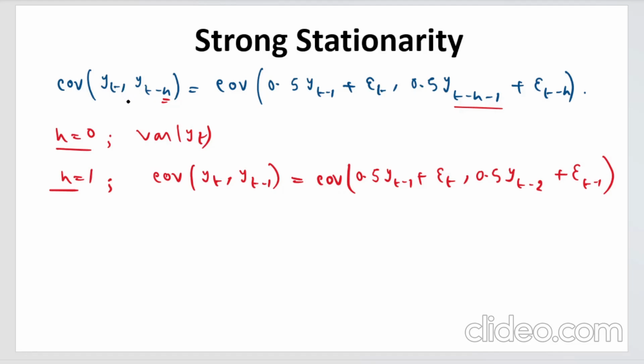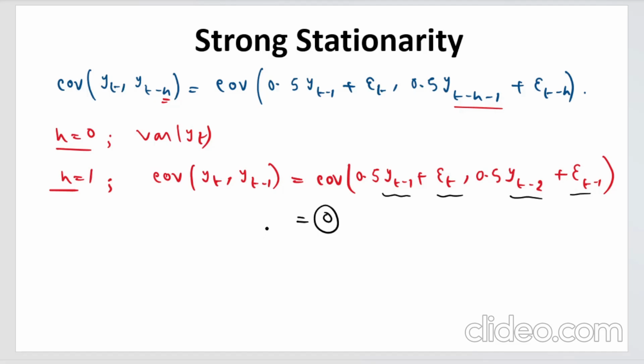Now if you look carefully, you don't have any common term, so the time points are not matching. Here you have yt minus 1, here you have yt minus 2, here you have t, here you have t minus 1. So what will be the covariance?